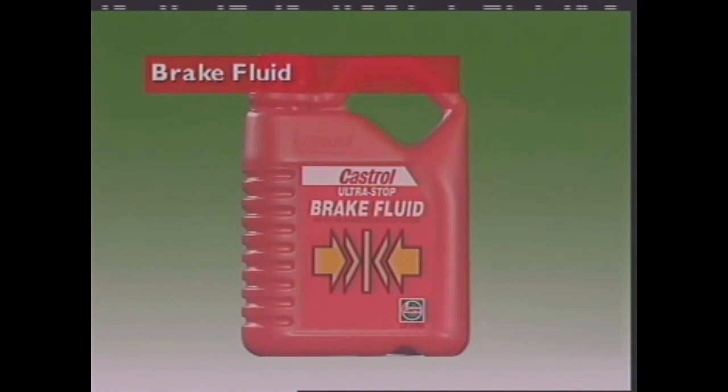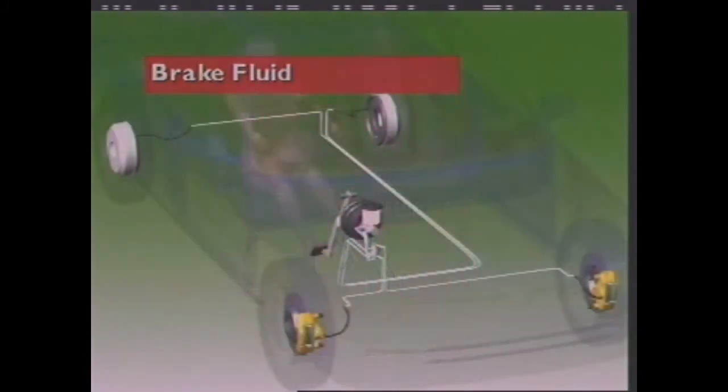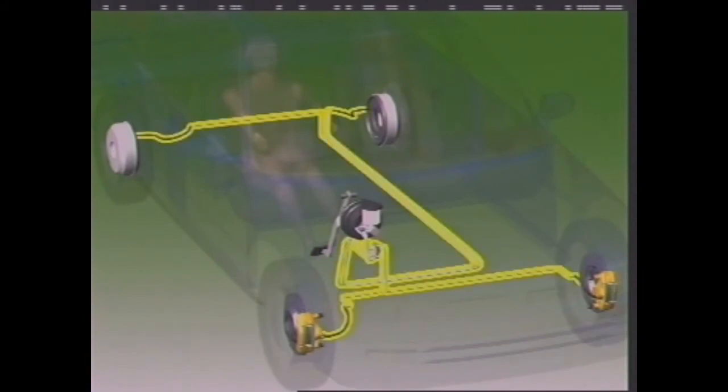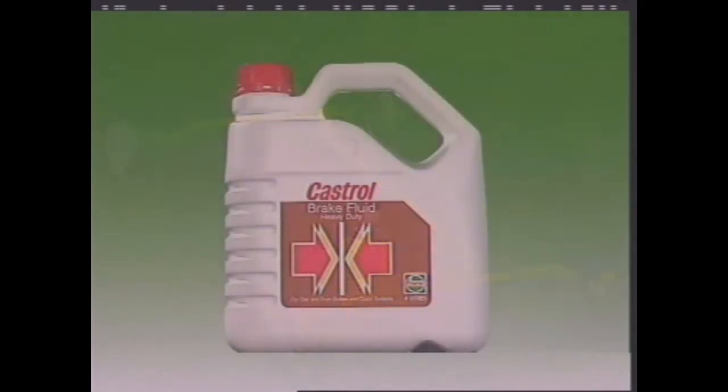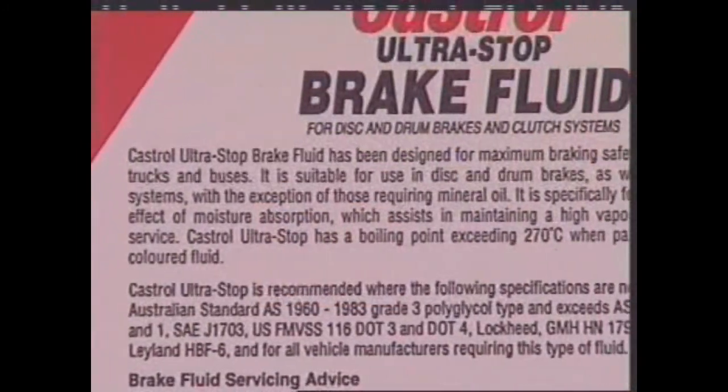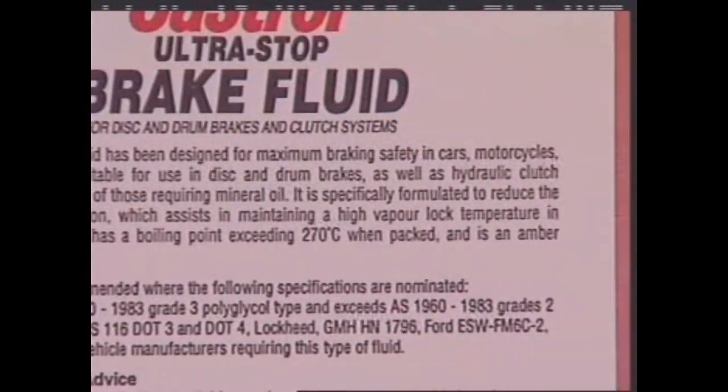This section examines brake fluid. The brake fluid transmits hydraulic pressure from the master cylinder to the wheels. It is a special fluid with special properties. Most are a mixture of glycerin and alcohol, called glycol, with additives to give it the characteristics that are needed.